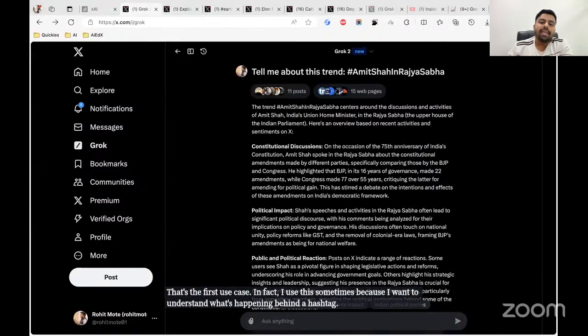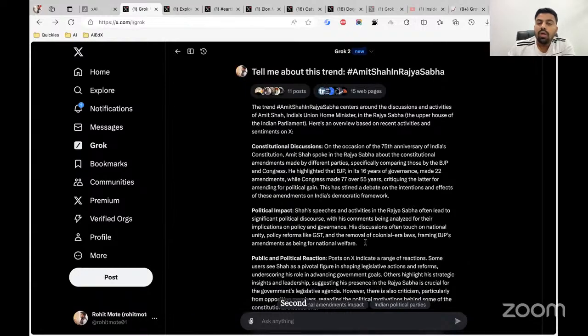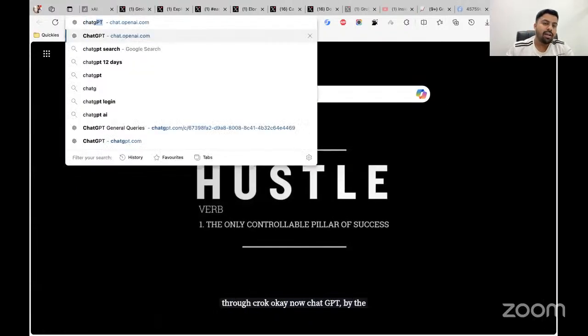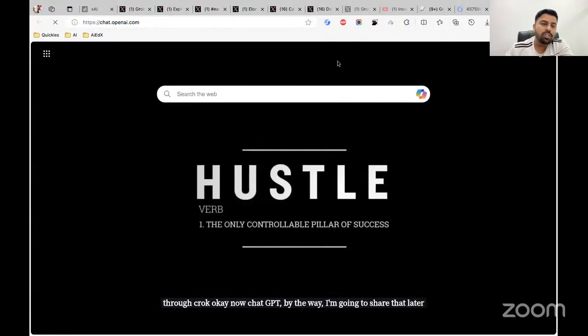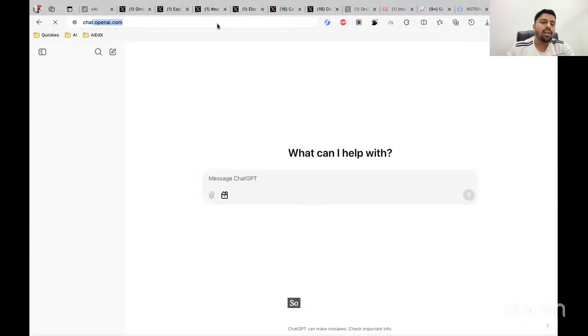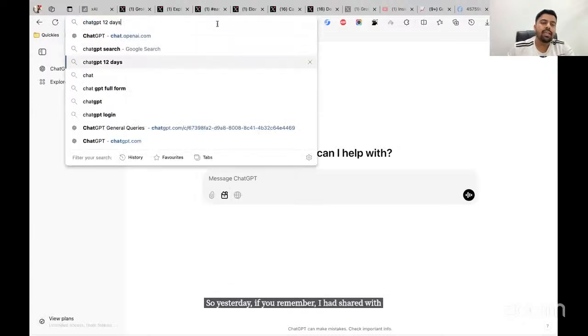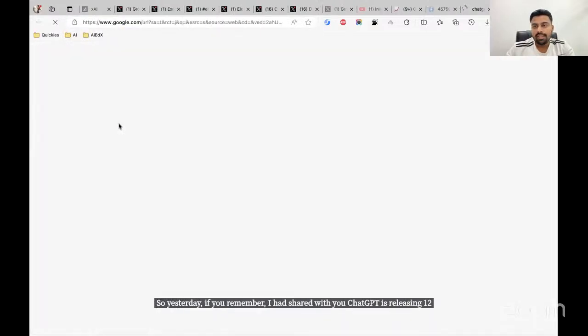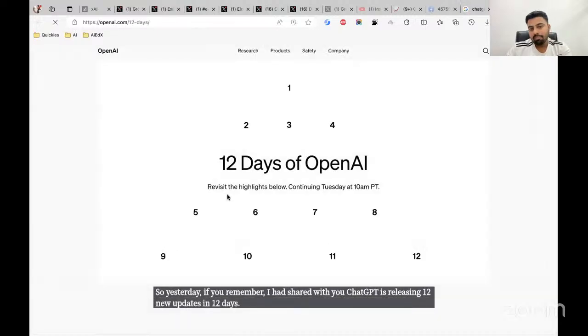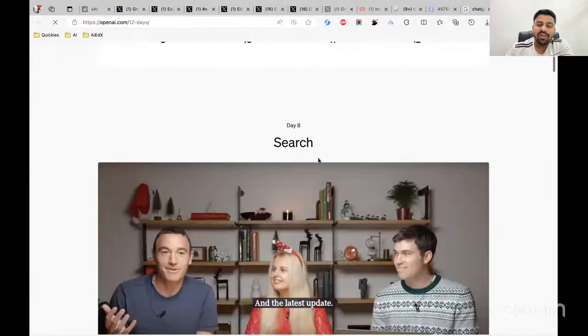Second, you get access to real-time internet data through Grok. Now ChatGPT, by the way, I'm going to share that maybe in tomorrow's session. Yesterday, if you remember, I had shared that ChatGPT is releasing 12 new updates in 12 days. And the latest update, as of today, is search. So ChatGPT has released a search feature.